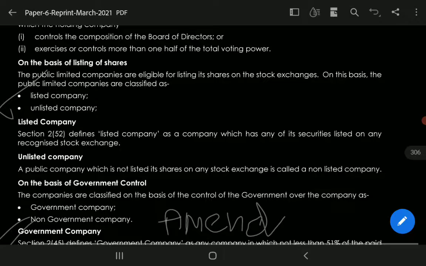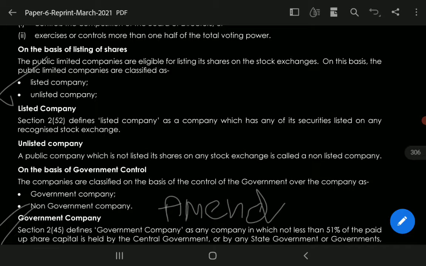Next is on the basis of listing of shares. The public limited companies are eligible to list their shares on the stock exchanges, and on this basis the public limited companies are classified as listed company and unlisted company. What do you mean by listed company? It is a company which has any of its securities listed on a recognized stock exchange. An unlisted company, a company which has not listed its shares on any stock exchange, is called a non-listed company.